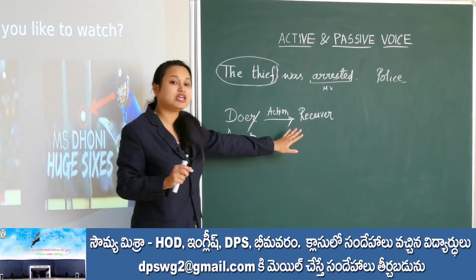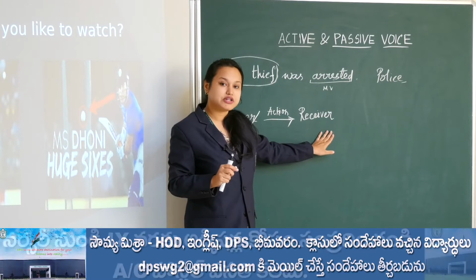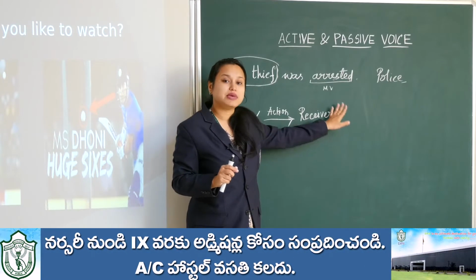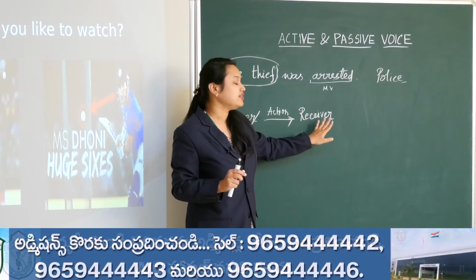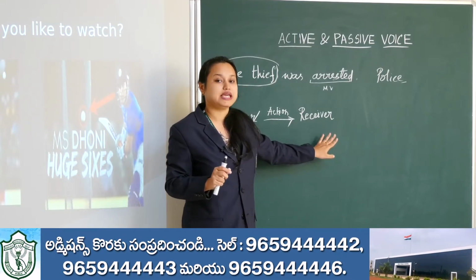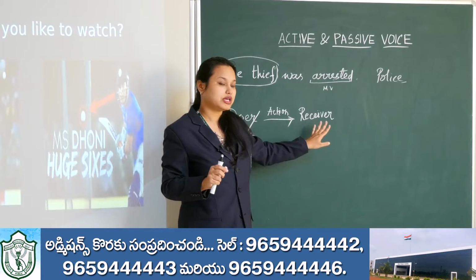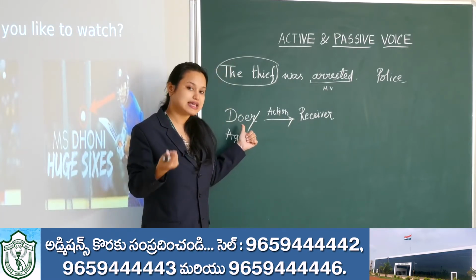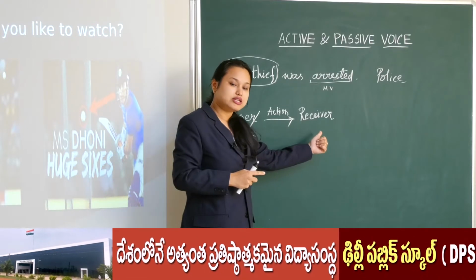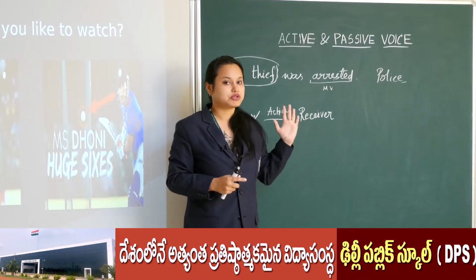But when we are making the receiver the main character or main hero of our sentence, then it will be called a passive sentence. If we are focusing on the doer, it's active. If we are focusing on the receiver, it's passive, right?